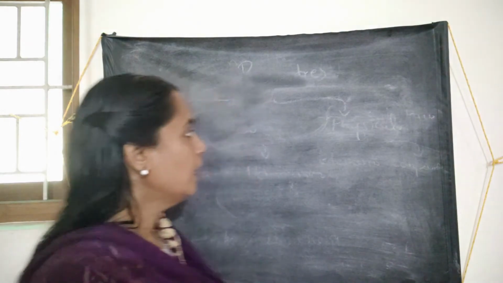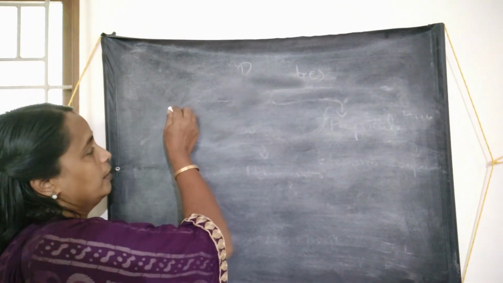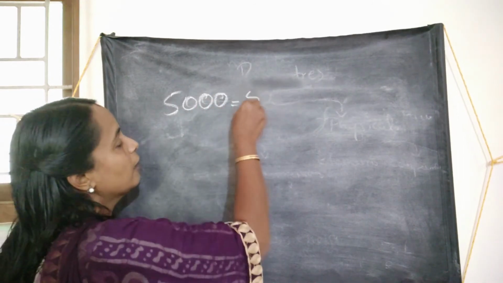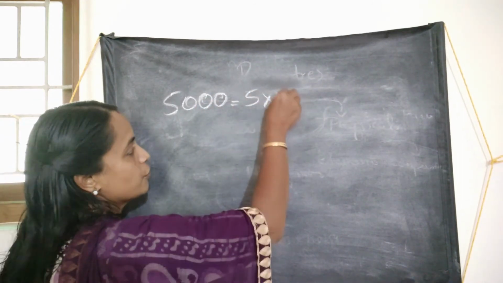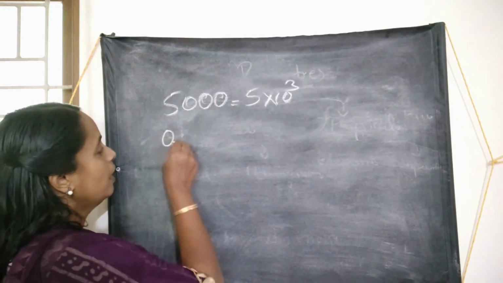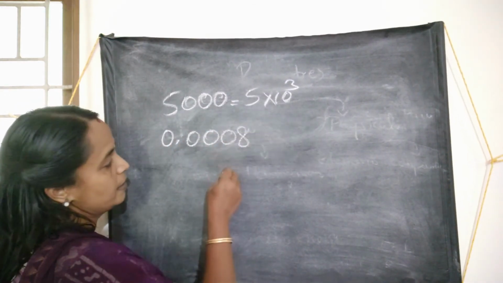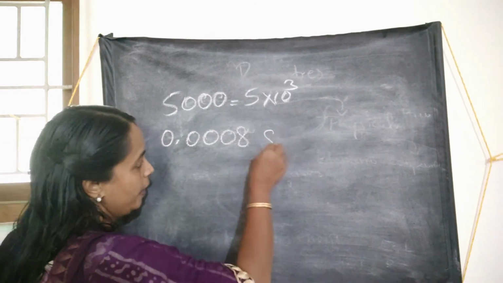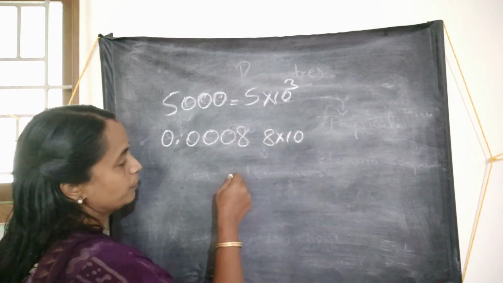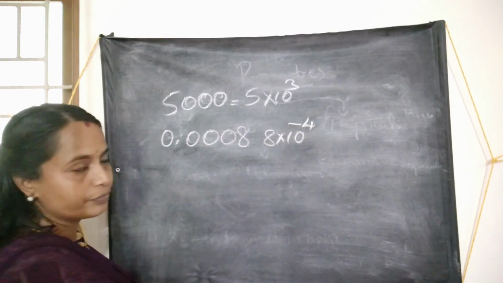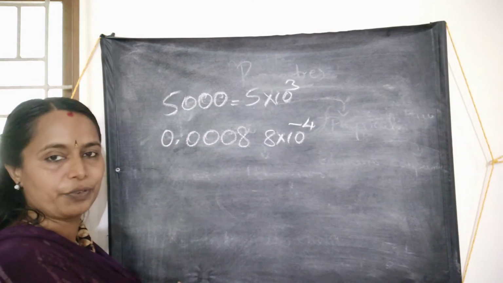For example, we write 5,000 as 5 into 10 raised to 3, or we can denote 0.0008 as 8 into 10 raised to, there are 4 decimal places and therefore minus 4. 8 into 10 raised to minus 4.